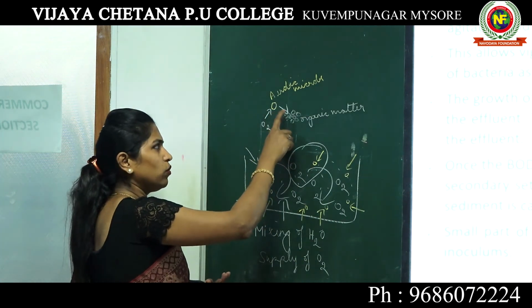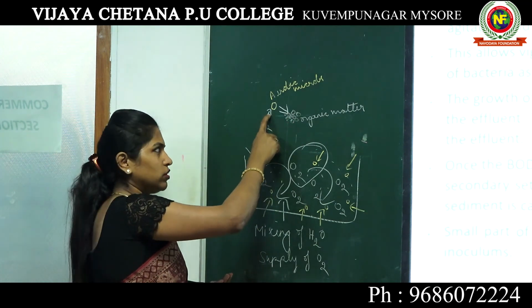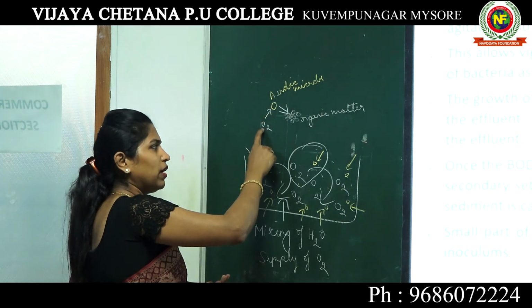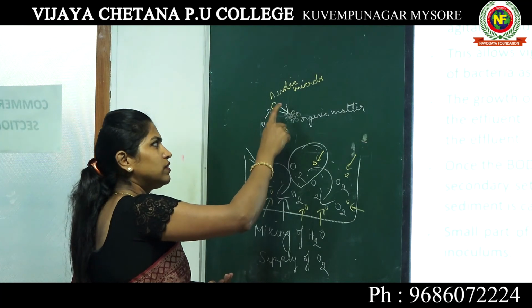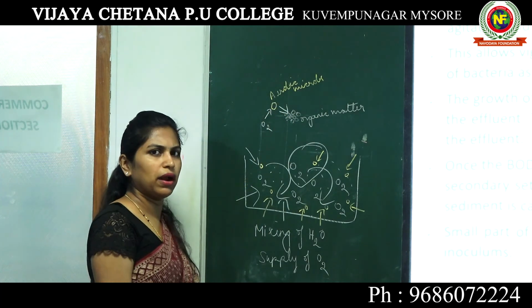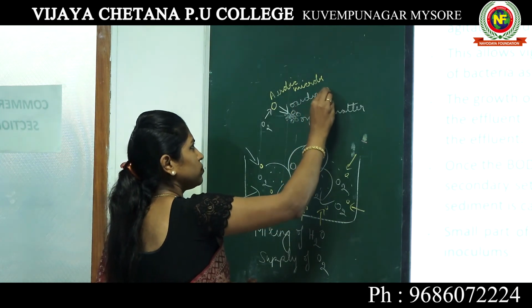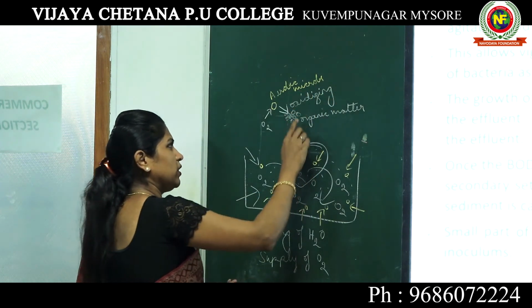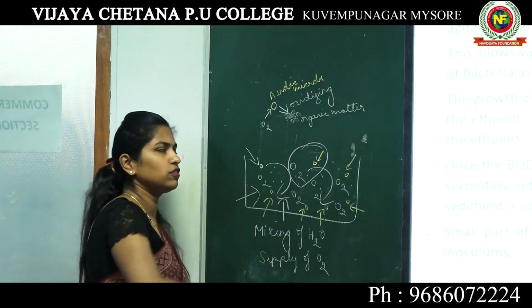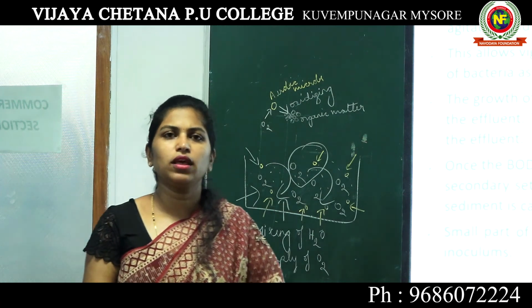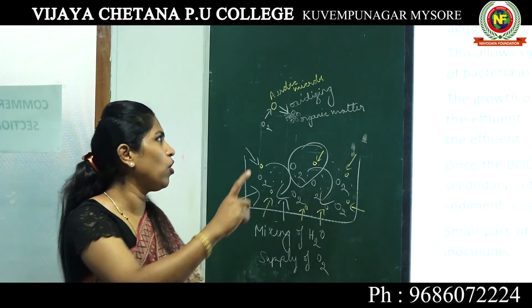So this aerobic microbe seeks oxygen, and while taking the oxygen it will start breaking down this organic matter. We call this oxidizing, because it breaks down organic matter in the presence of oxygen. So we can say aerobic microorganisms will oxidize all the organic matter.